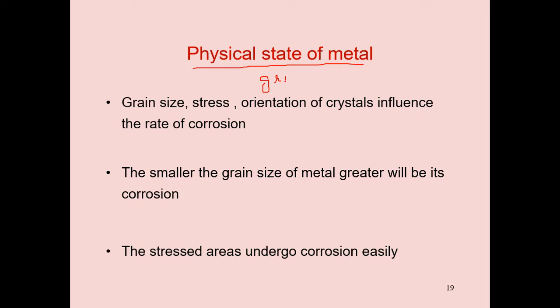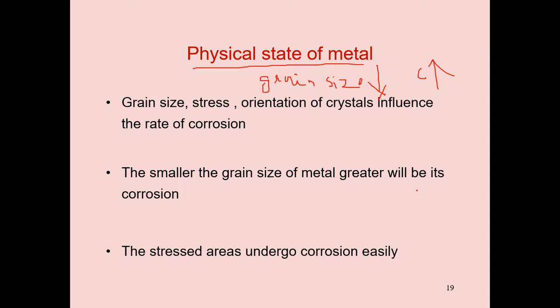So the smaller the grain size of the metal, greater will be its corrosion.